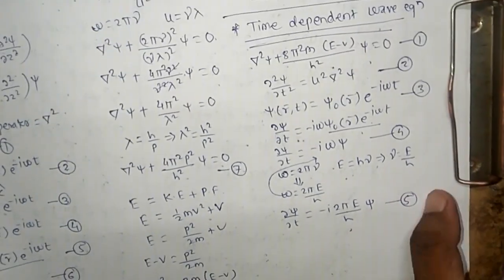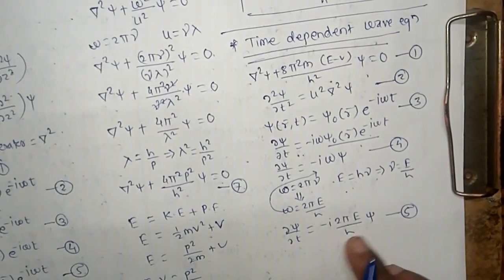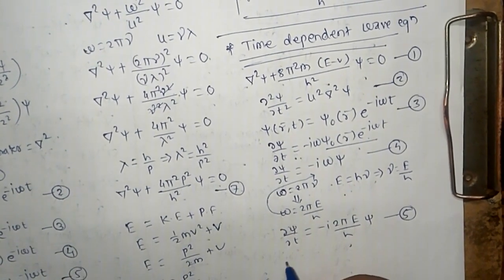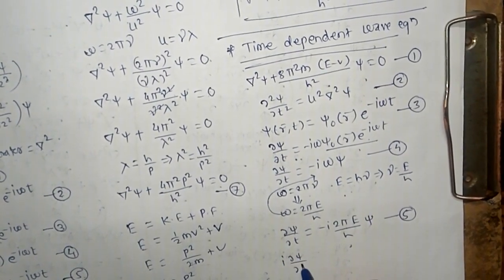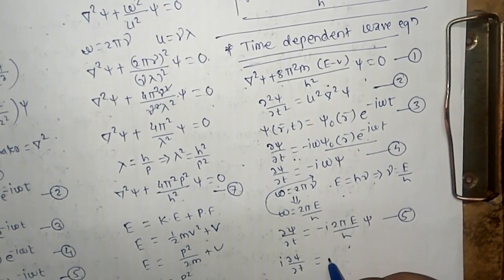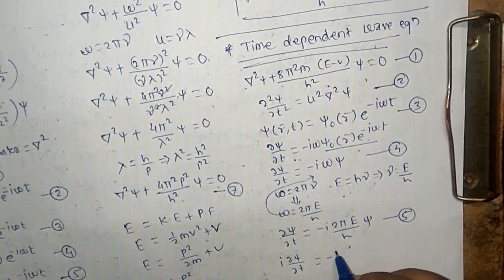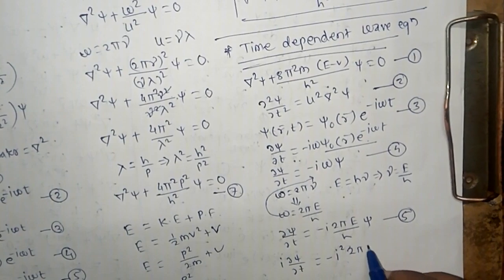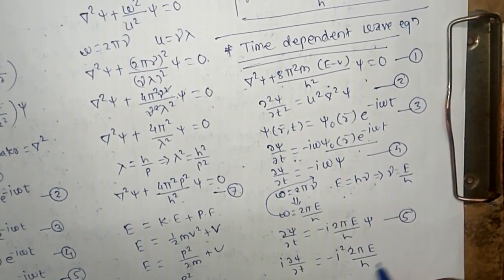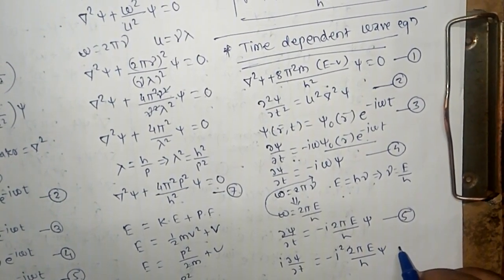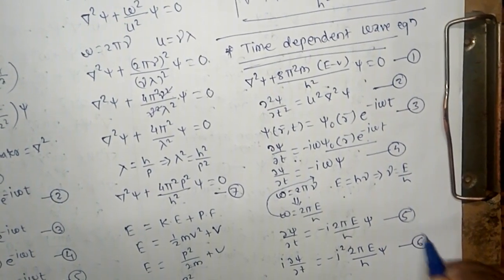Now multiply both sides by i. So i into dou psi by dou t is equal to minus i square into 2 pi E upon h into psi. This is equation number 6.